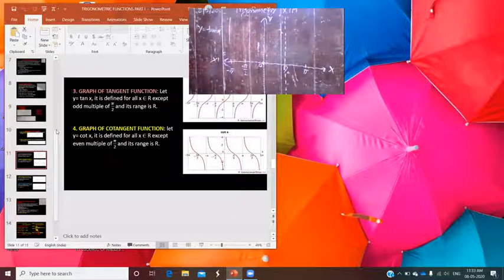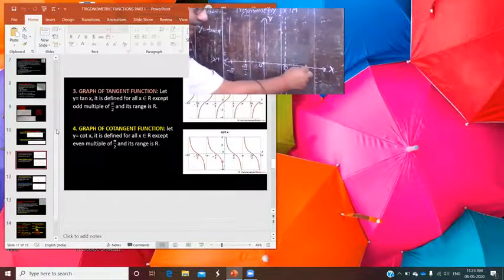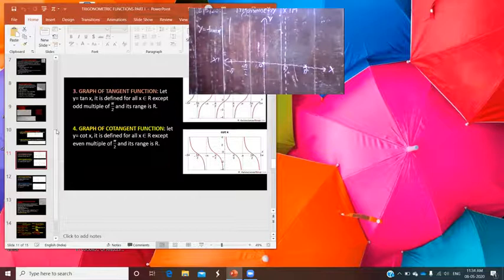So if the value of tan pi is equal to 0, you can also say that tan n pi is equal to 0. Means for all even integral multiples of pi by 2, the value of tan is 0. Not only pi, it is 0. Understand? Okay. So if you plot corresponding to tan pi, yes, the value is 0 here.